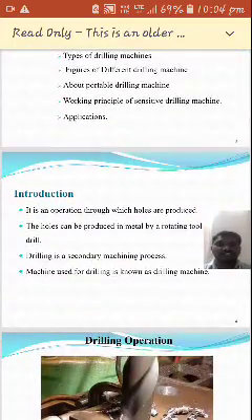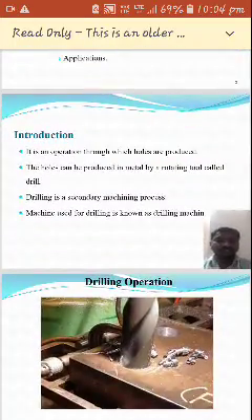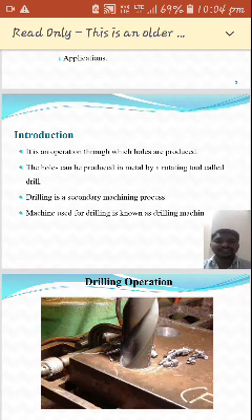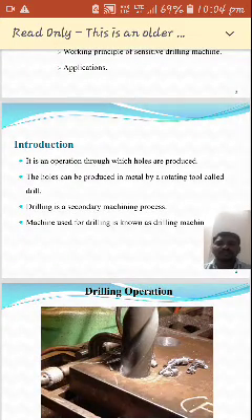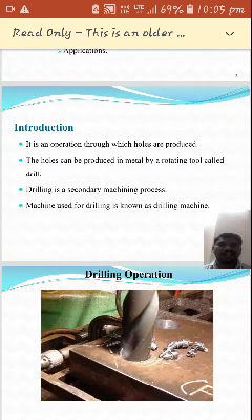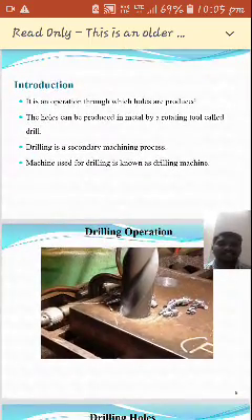So first, what is drilling? Here I have a small introduction regarding drilling. It is an operation through which holes are produced. The main purpose of drilling is to produce holes. These holes can be produced in metal by rotating a tool called a drill. Here we use a rotating tool, and you can call the tool a drill. Drilling is a secondary machining process.